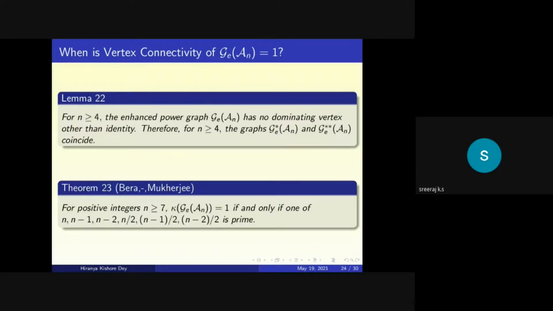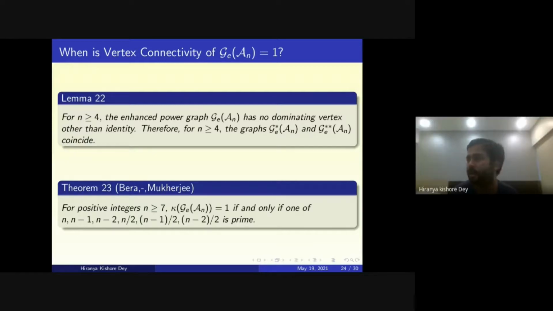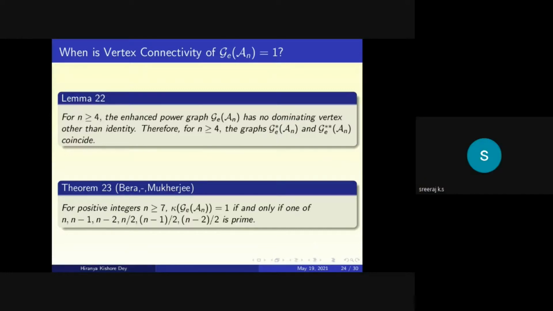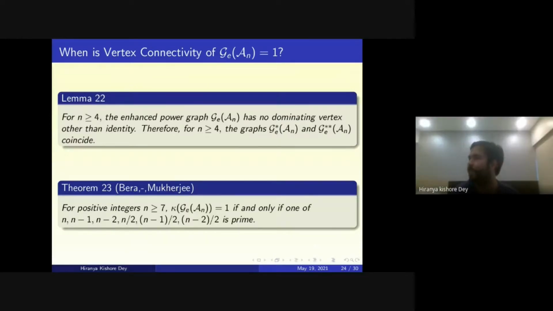Can we characterize the groups whose enhanced power graph has this particular connectivity r? So you want to fix kappa equal to r, and then characterize all the groups such that the vertex connectivity is equal to r. Yes, right.